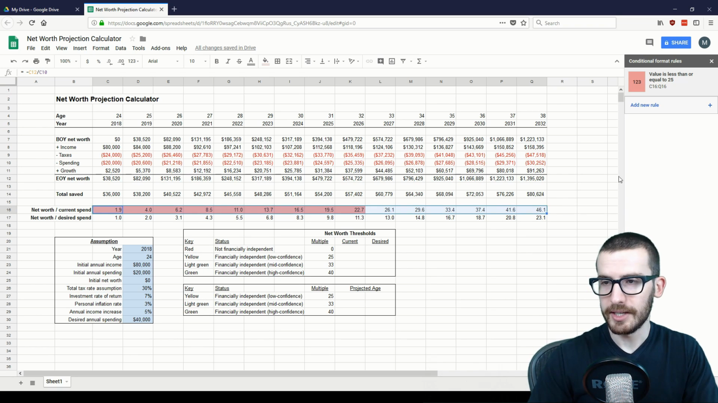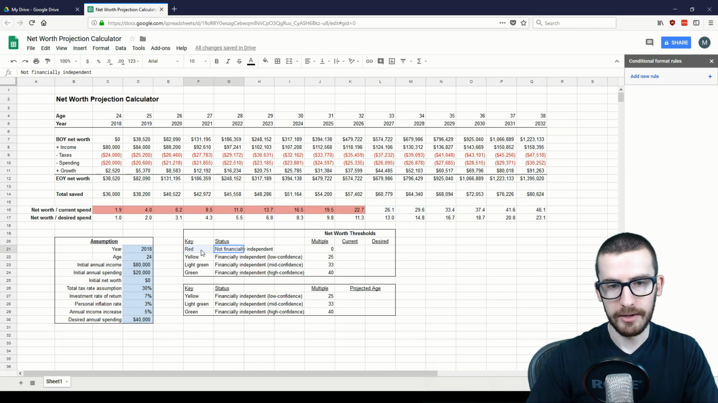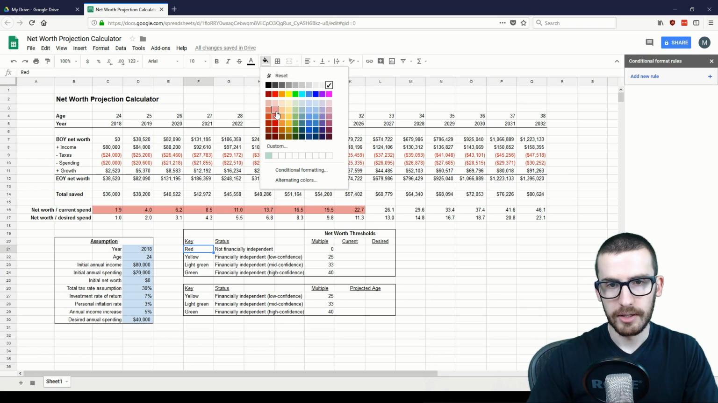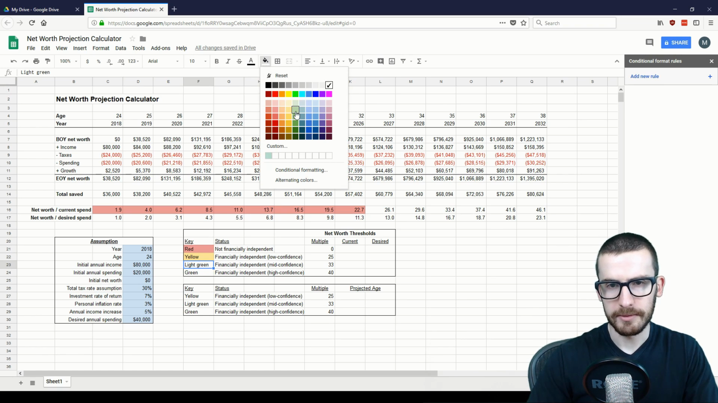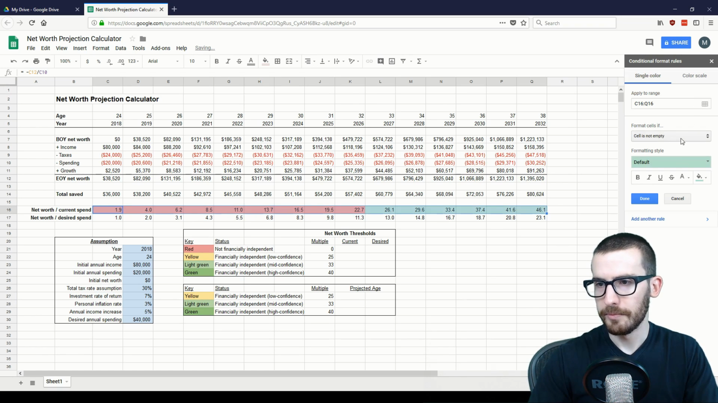So basically what it's saying is if your net worth is less than 25 times your annual spending, then it's going to be red or not financially independent. And we can actually color code the same colors that we'll be using in the conditional formatting here so that it will be consistent. So for this, we'll just add another rule.